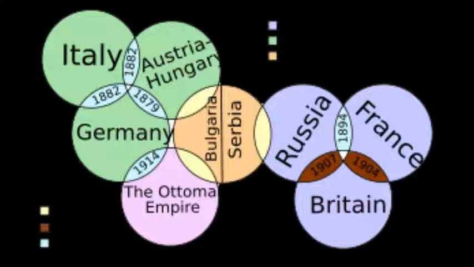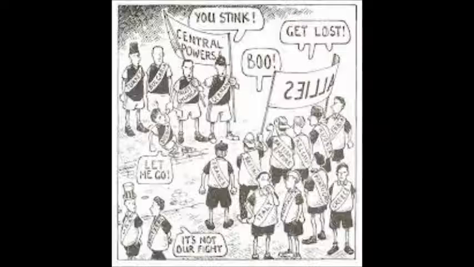Britain also had made a previous alliance with Japan in 1902. Before war broke out in Europe, Germany formed an alliance with the Ottoman Empire in 1914. All in all, the alliances went like this. The Allied powers were Britain, France, and Russia, with support from Japan and Italy. The Central Powers were Germany and Austria-Hungary, with the support of the Ottoman Empire.